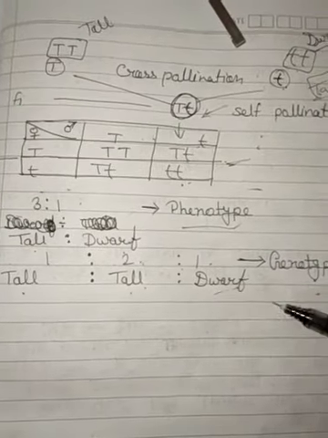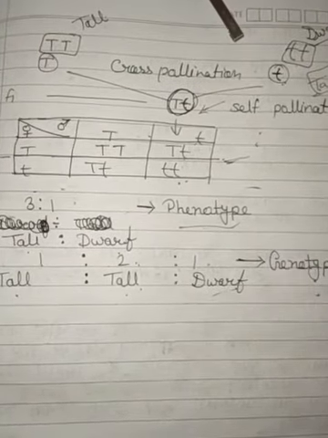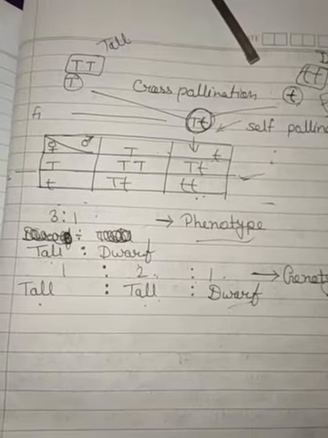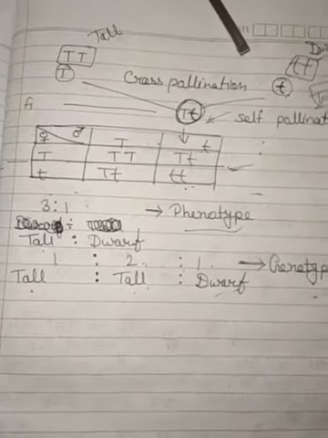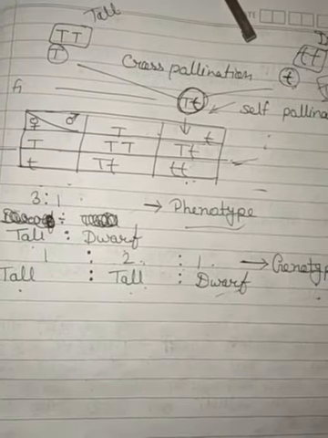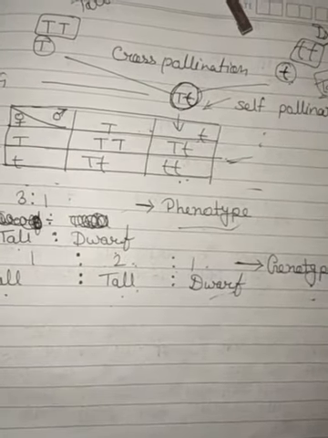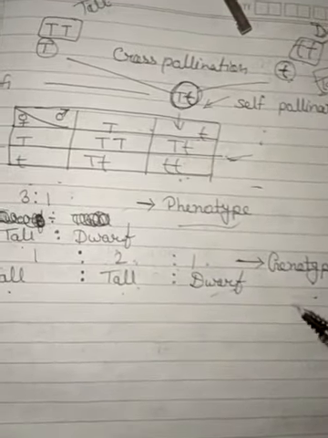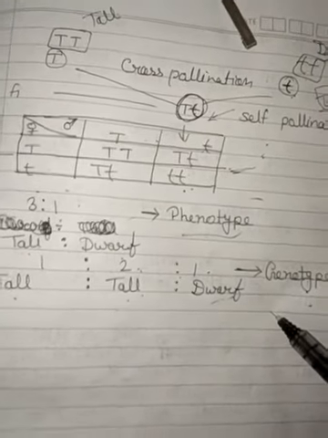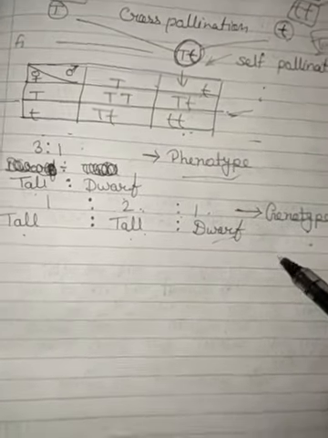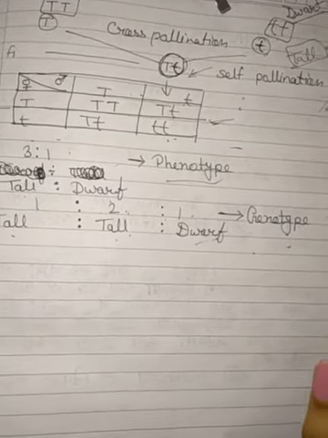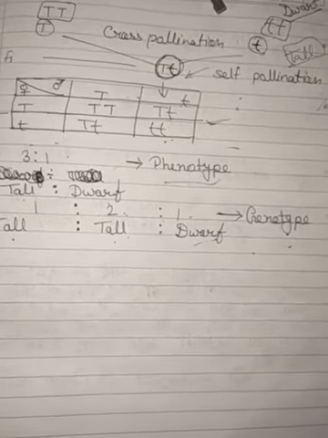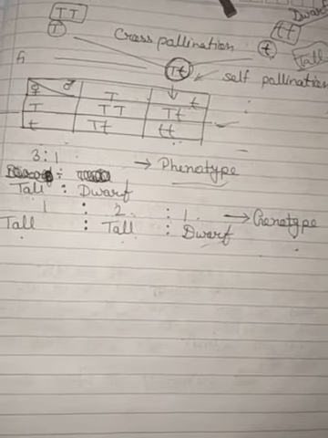This rule is seen in the segregation of gametes, or law of segregation. So the first law is the law of dominance and the second is the law of segregation. These are both monohybrid cross based laws of genetics,